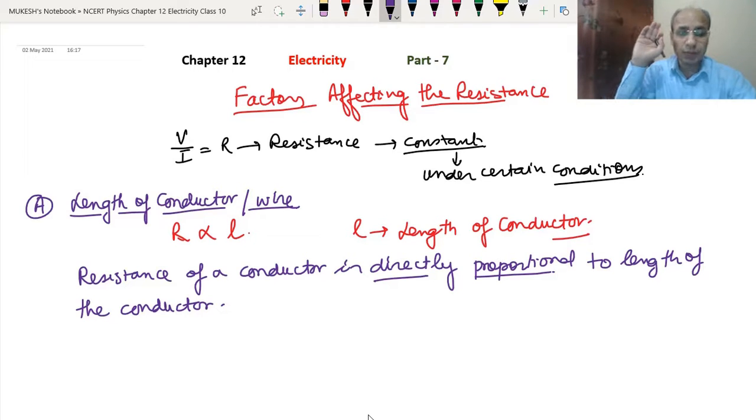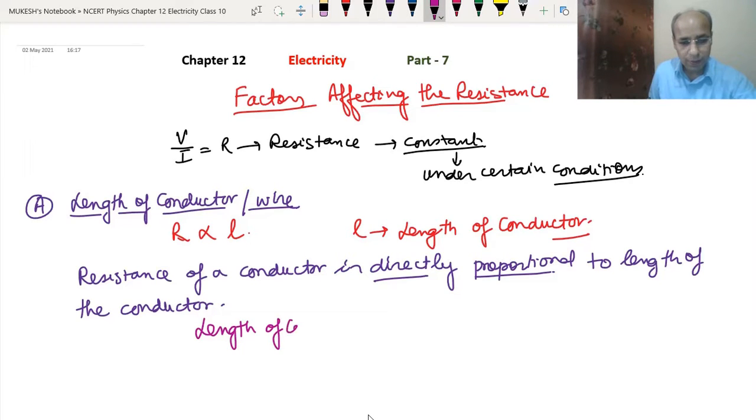Okay, so direct proportion means the same ratio: if one quantity is increased or decreased, the other is too. Let's say the length of the conductor, and we see the resistance. If the length of the conductor is doubled, that means we make the length double.